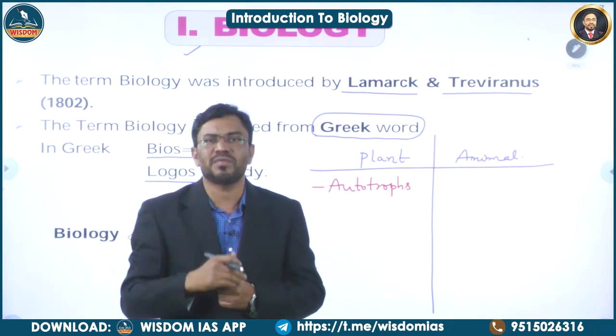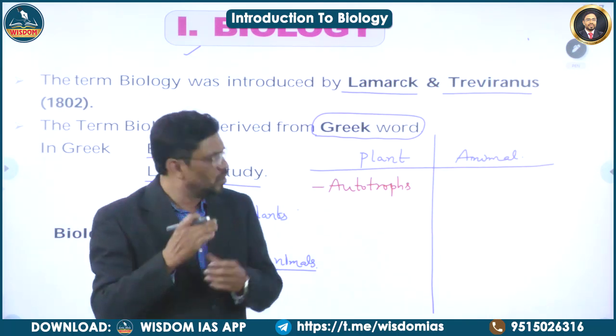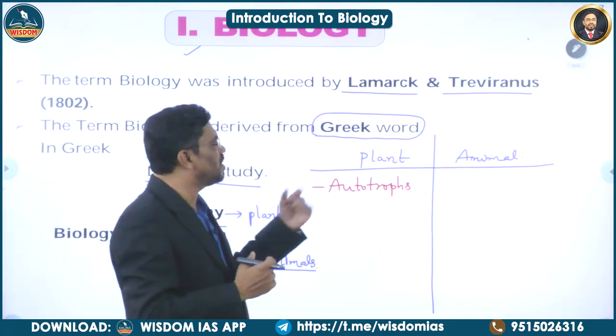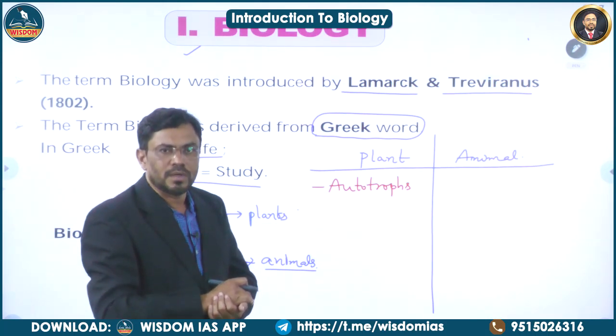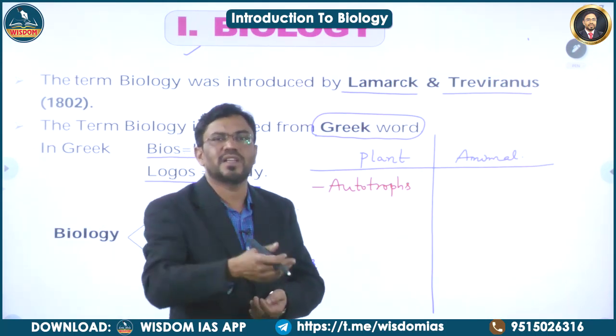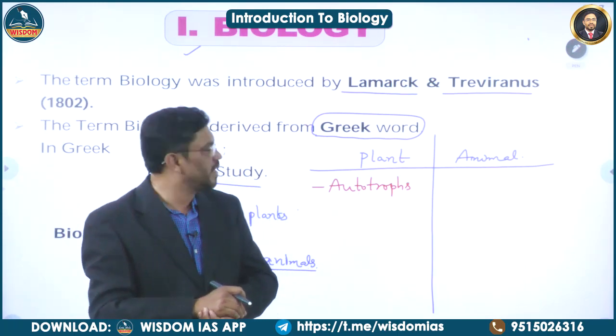They use carbon dioxide from the atmosphere and water from the soil. So they prepare their food material by the photosynthesis process. That's why they are called autotrophs. They are preparing food material for other organisms also, so they are considered producers. They are producing the food material.